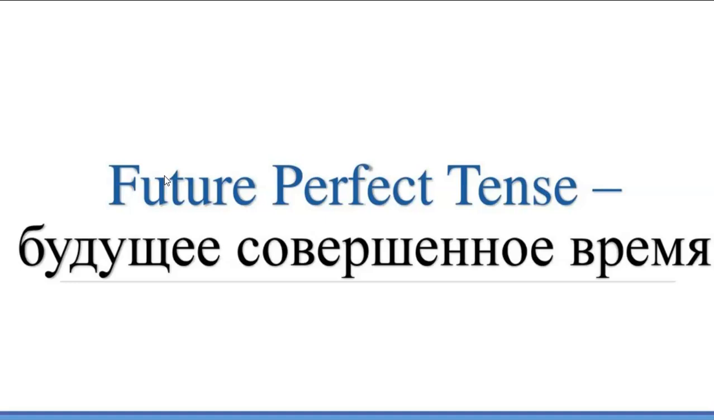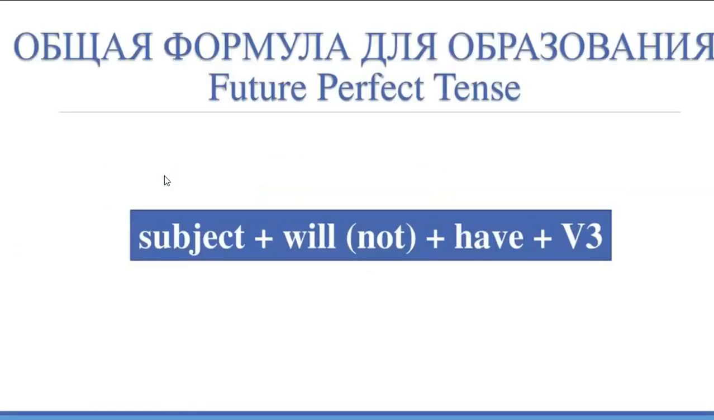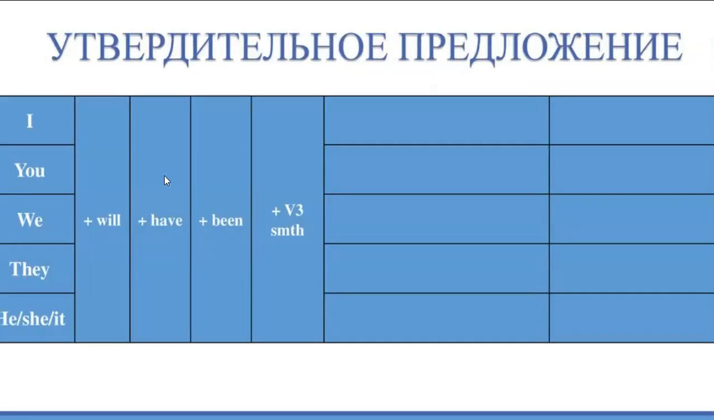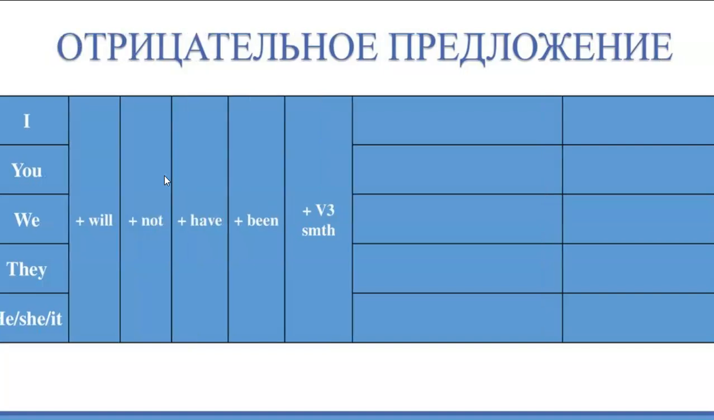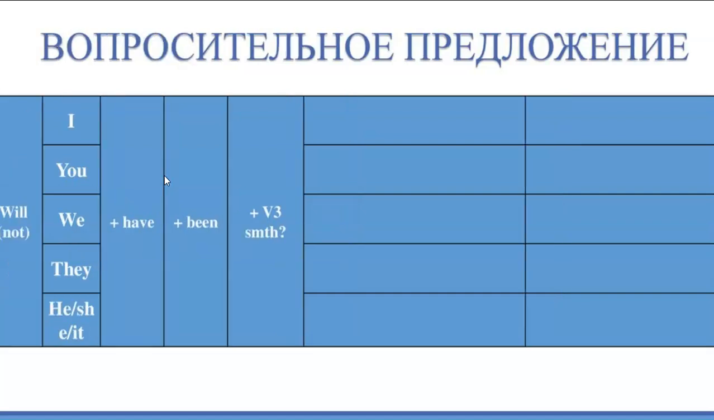Future perfect tense. General form for forming the future perfect tense: subject plus will have plus past participle. Affirmative: I, you, we, they, he, she, it plus will have plus past participle something. Negative: I, you, we, they, he, she, it plus will not have plus past participle something. Interrogative: will plus subject plus have plus past participle.